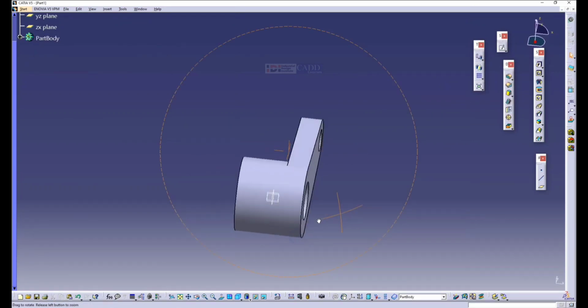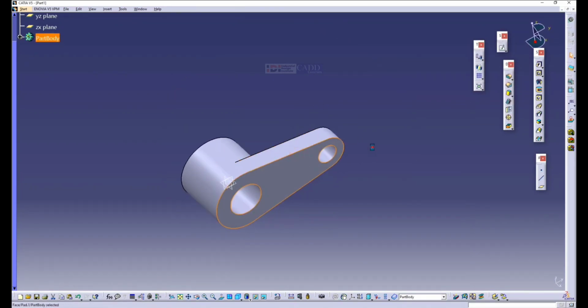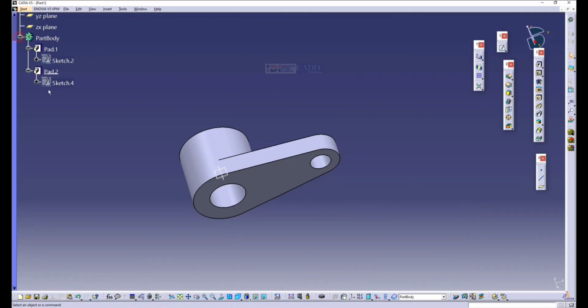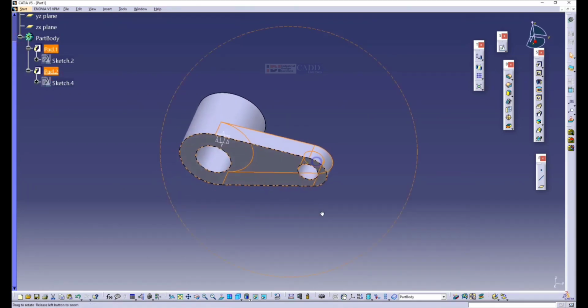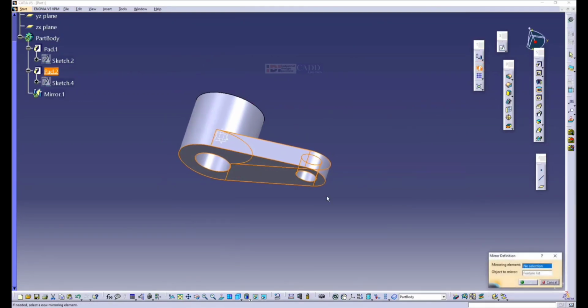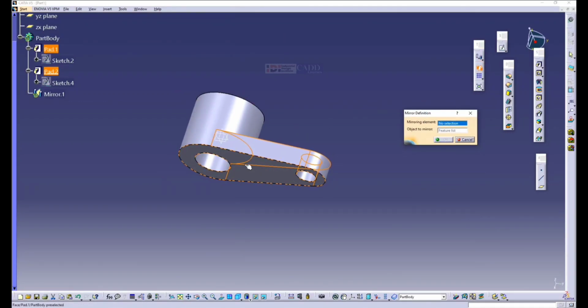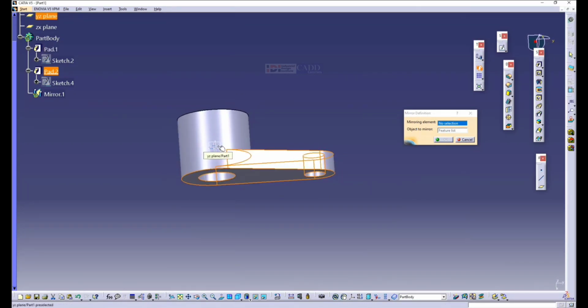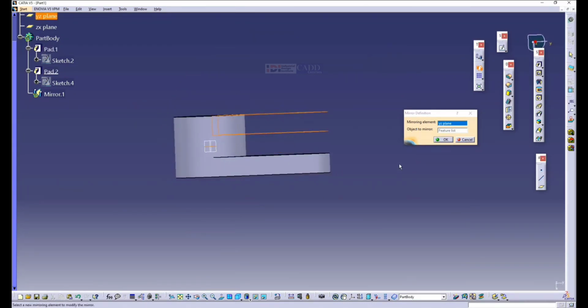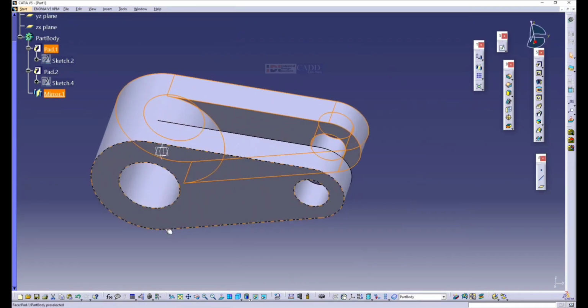So I'll make the same feature by adding a mirror. I'll select this pad, and go to the option called mirror. In the transformation tool, you have something called mirror definition. Select the mirror definition, select exactly the reference plane. So you can see the mirrored object. Done.